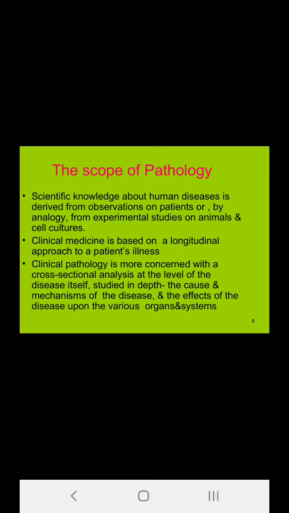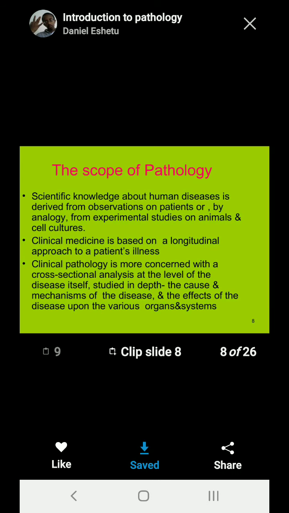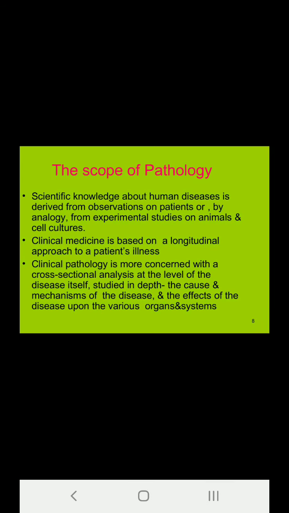Now, what do you mean when we talk of etiology and pathogenesis? We conglomerate these terms as etiopathogenesis, but basically they are two different terms. It is etiology and pathogenesis. The causal factors that are responsible for the lesions are included in the etiology, that is the why of the disease, and the mechanisms by which the lesions are produced is termed as pathogenesis, that is the how of the disease.